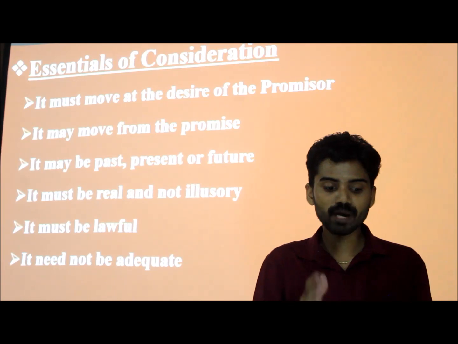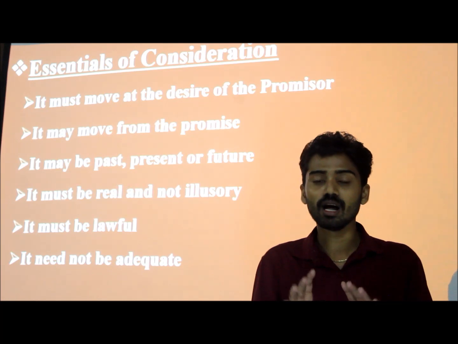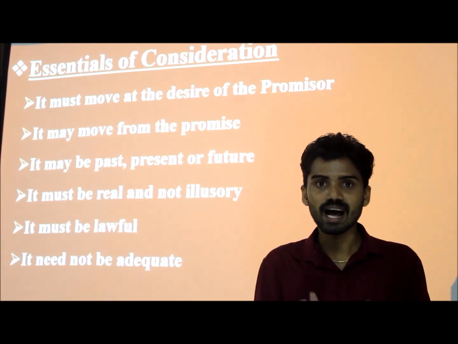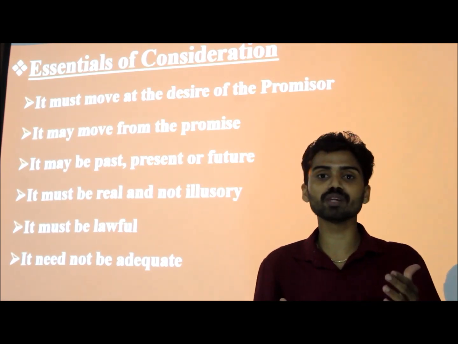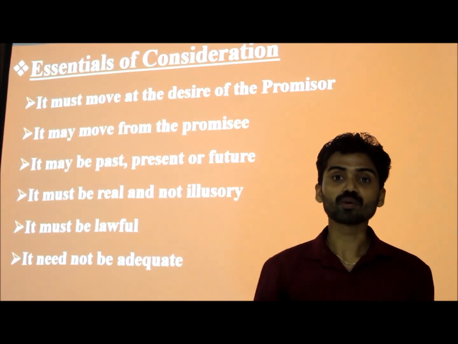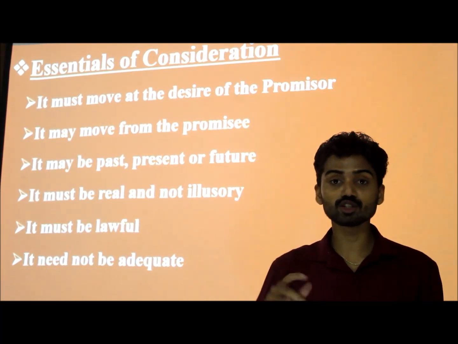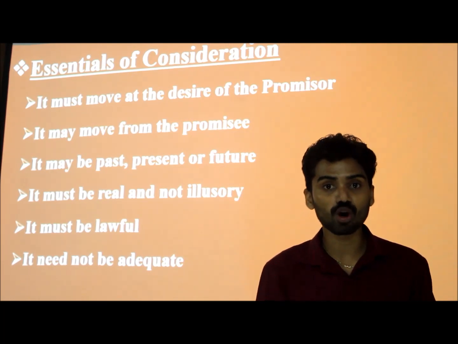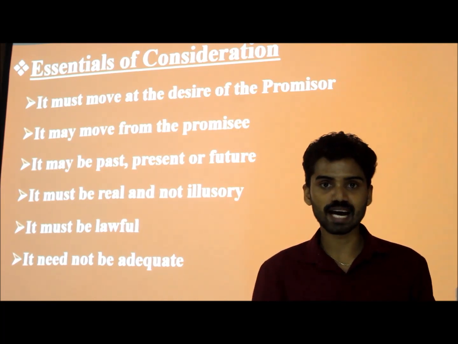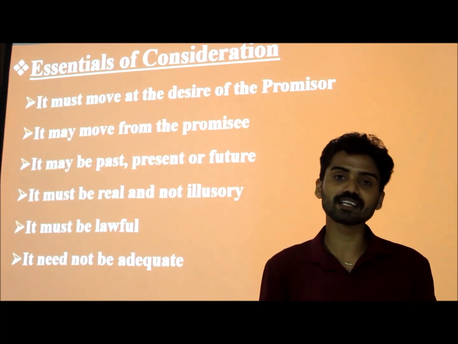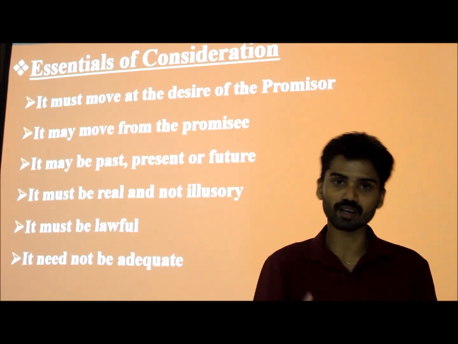Second, it may move from the promisee. It may move from the promisee means that if the promisee says, I will pay a particular consideration for this particular thing, that is the second element of consideration. We know that the person to whom the promise is made is called the promisee. So if the promisee says to the promisor, I will give you a particular thing as consideration, it can be treated as valid consideration. So the consideration may move from the promisee also.